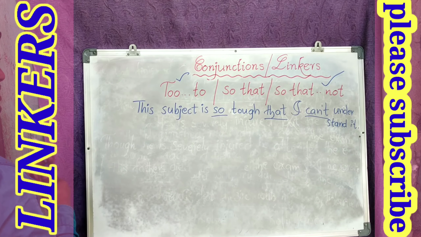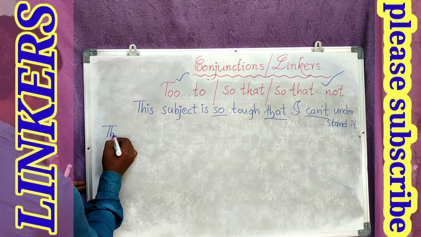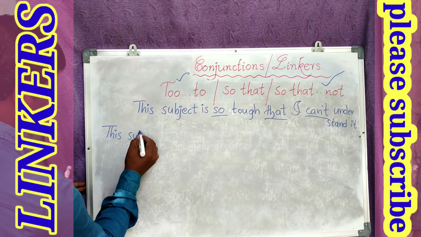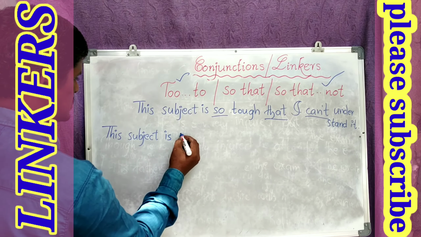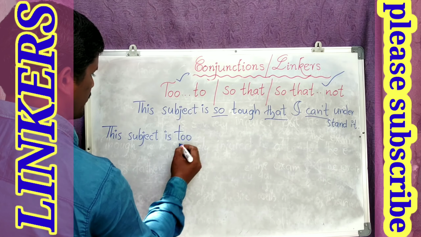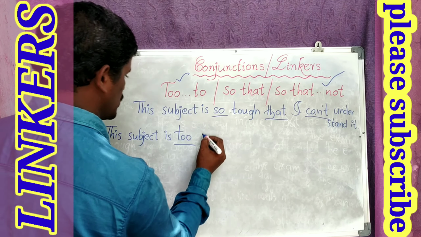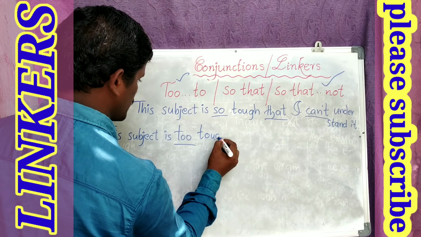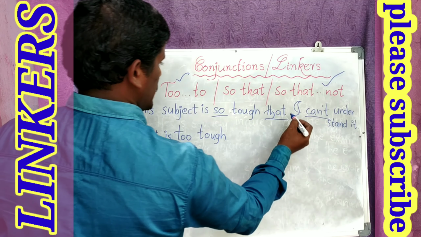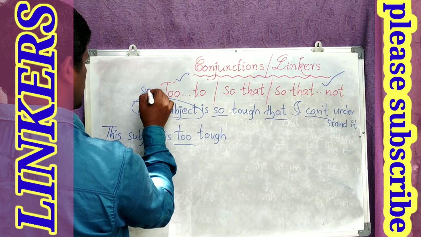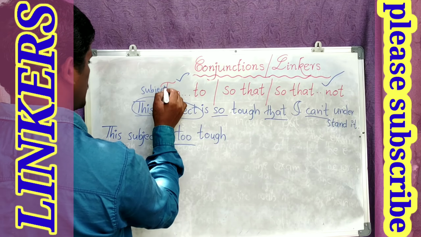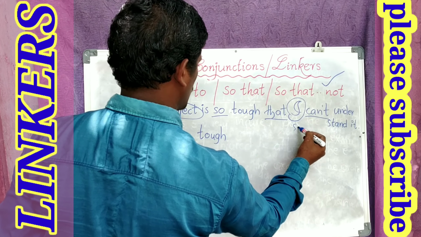For this question, what is the answer? This subject is too tough. Here I am taking the first one. What is that? Too tough. Here, this subject is the subject of this sentence. What is the subject here?